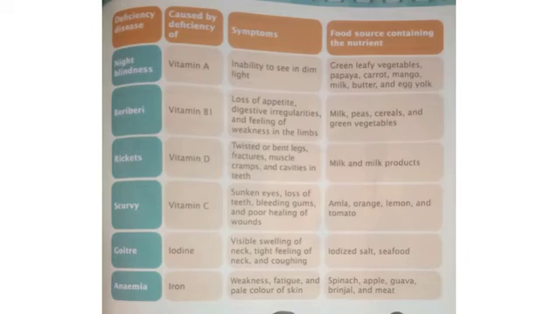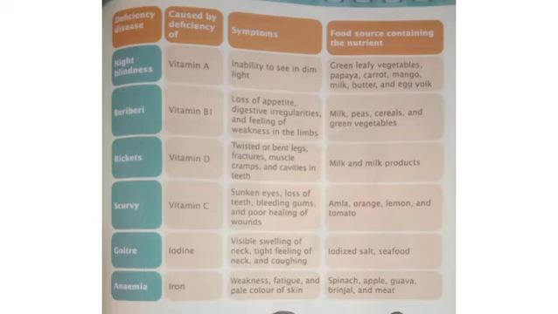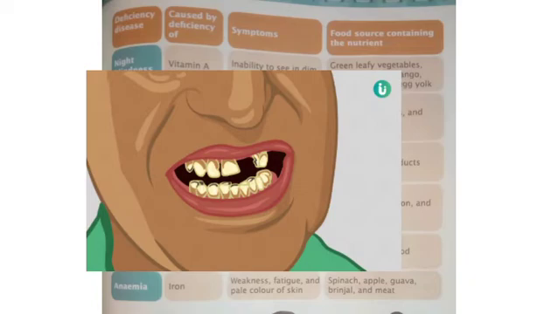Next one is rickets, caused by deficiency of vitamin D. Symptoms are twisted or bent legs, fractures, muscle cramps, that means painful muscles, and cavities in the teeth. Our teeth will be black in color, and sometimes yellow also. Then what are the food items? Milk and milk products.